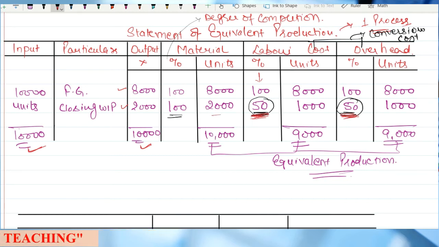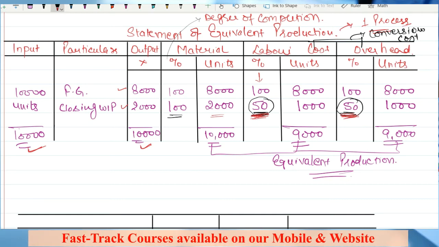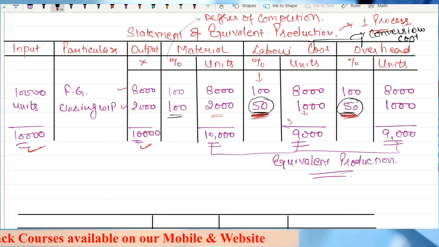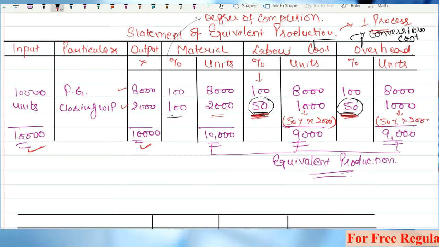That is, on 2,000 units, we have incurred the material cost, but the labor and overhead cost has been incurred only to the tune of 50%. That means equivalent units are 1,000. That is 50% of 2,000 units, right? So this is 50% of 2,000 units.